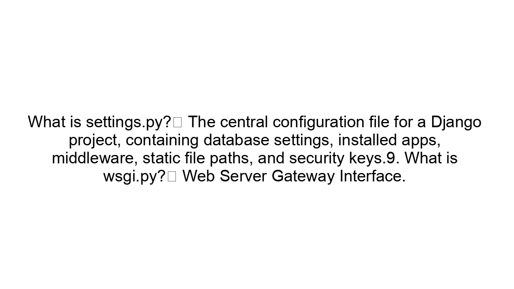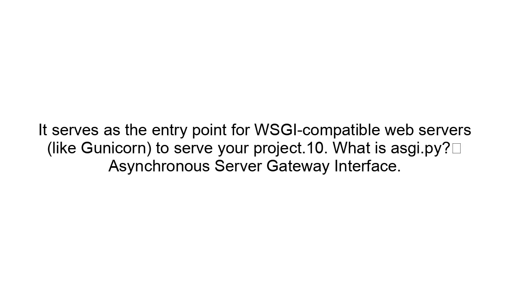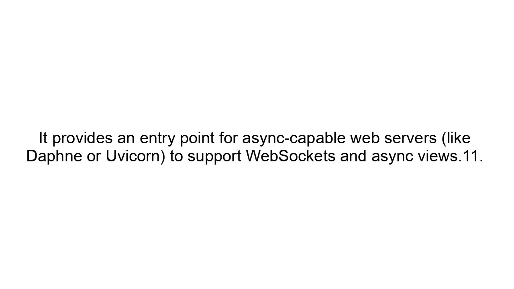9. What is wsgi.py? Web Server Gateway Interface. It serves as the entry point for WSGI-compatible web servers like Gunicorn to serve your project. 10. What is asgi.py? Asynchronous Server Gateway Interface. It provides an entry point for async-capable web servers like Daphne or Uvicorn to support WebSockets and async views.